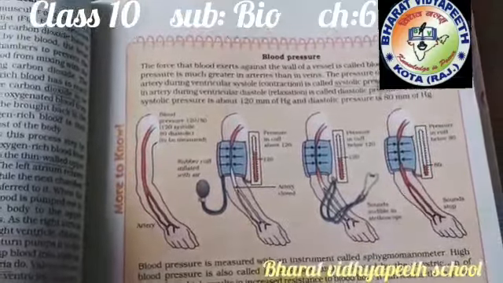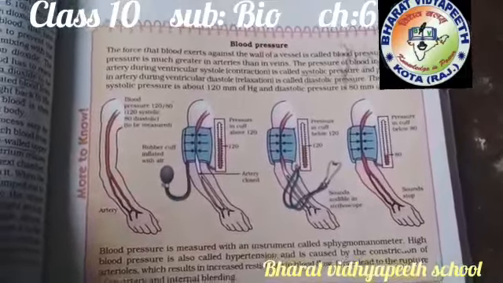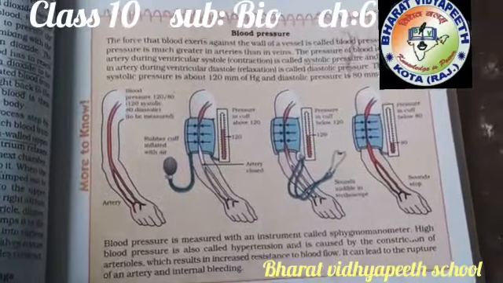An adult's normal systolic pressure is 120 mm of Hg, and the diastolic pressure should be 80 mm of Hg.